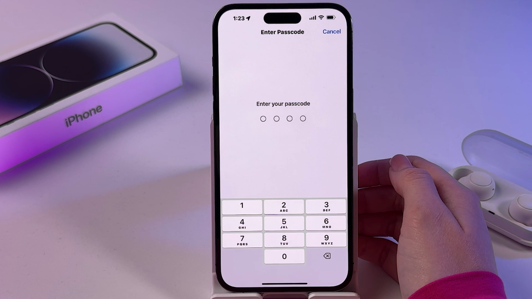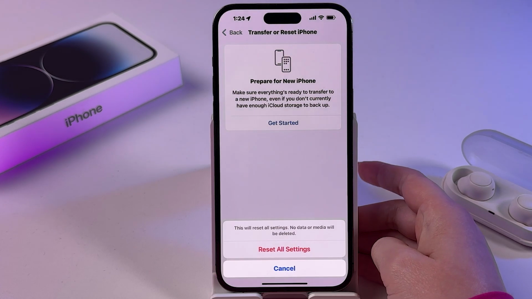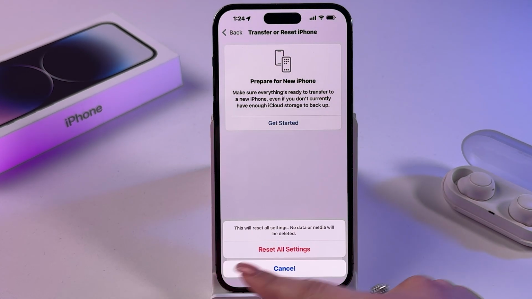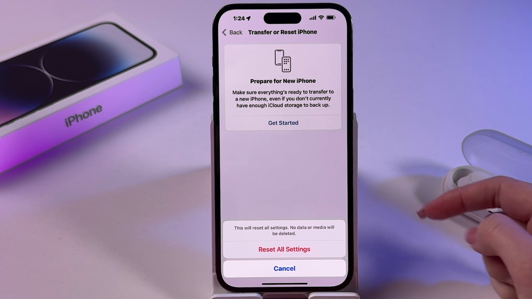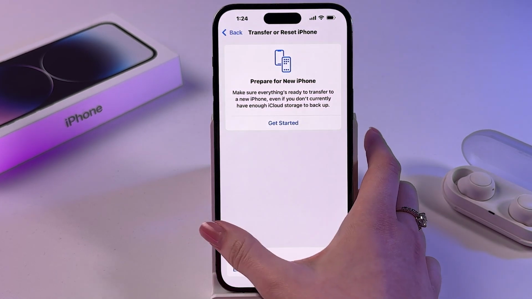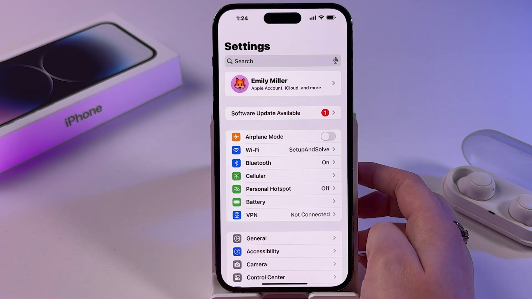Don't worry, this will not delete your data, just reset settings. So enter your passcode and here tap this red option, then your phone will be restarted and this will help to fix auto rotation problem.